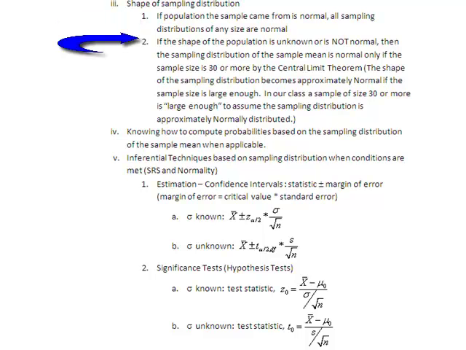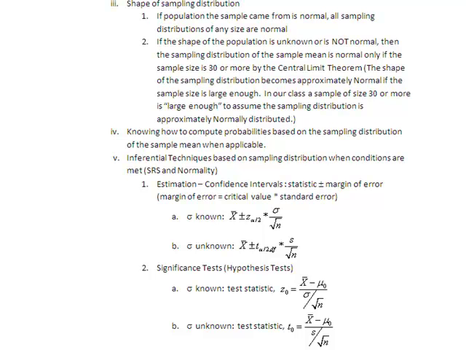But if we don't know anything about the shape of the population, or we know it's not normal, then in order to invoke the central limit theorem, and remember what the central limit theorem said, the shape of our sampling distribution is approximately normal if our sample size is large enough. In our class, if our sample size is 30 or more, we can assume that the sampling distribution is approximately normally distributed.